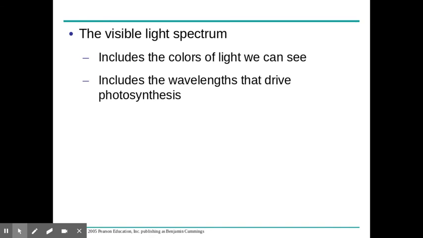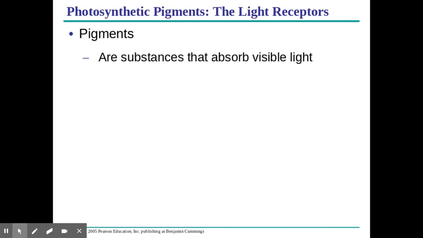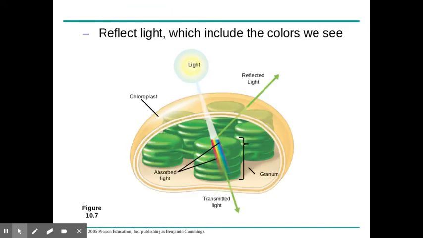A photon, again, is a particle of light. The shorter the wavelength, the higher the energy. Pigments are substances that absorb light. Chlorophyll is an example of one. It is a green pigment that absorbs light, except for green. It will reflect light that is green.